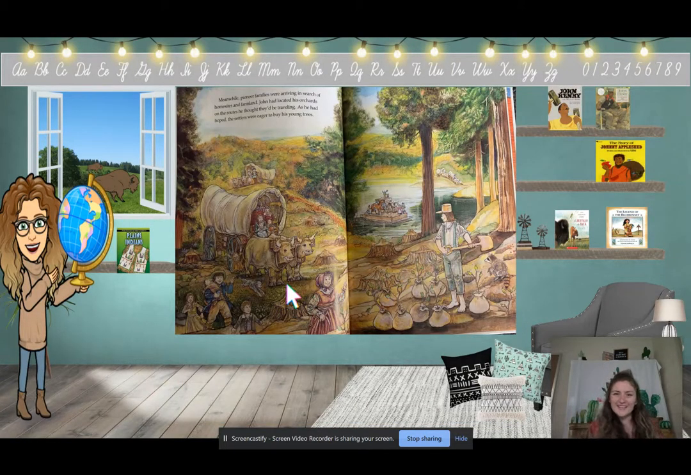So as we are thinking about the real John Chapman, we can also think about the legend of Johnny Appleseed. Johnny Appleseed is a legend that is based on the real person, John Chapman. So here is our goal today.